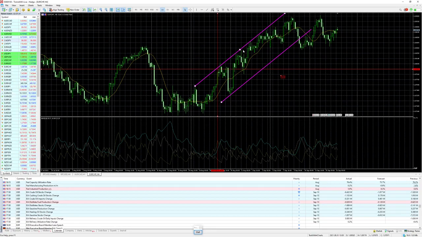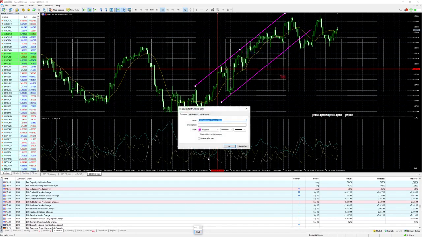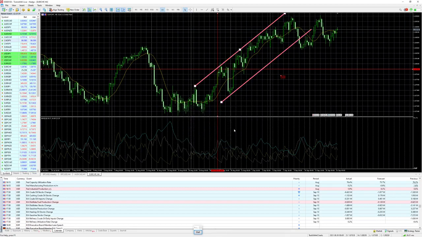And if you like to make something different, for example, select another color, just make sure that the object whose properties you would like to change is selected. That means you see here the white points. This is important: double click to unlock it, or double click to mark it, and then right mouse click on the properties, and you can, for example, make some new colors. Just change the color, maybe the thickness of the line, make it bigger or smaller, whatever you prefer, and then click on OK, and you have it.